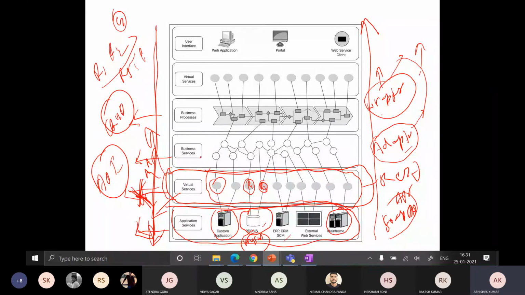So similarly, we have here business processes, right? And any person who wants to use this business process cannot directly call this business process. Suppose you were in the market, we have Instagram, right?